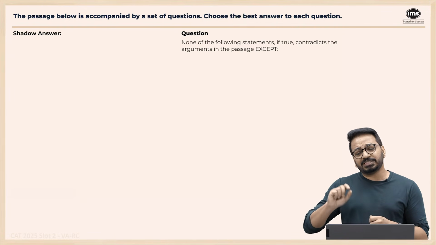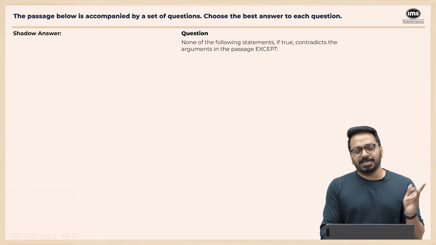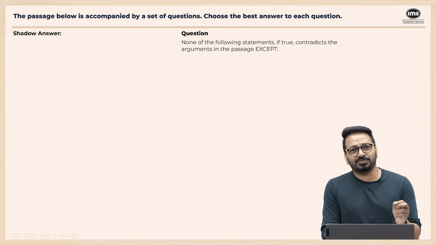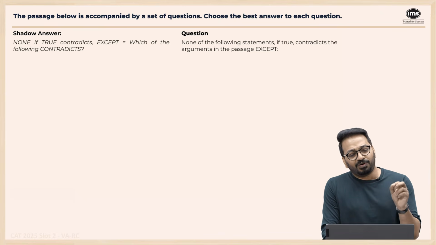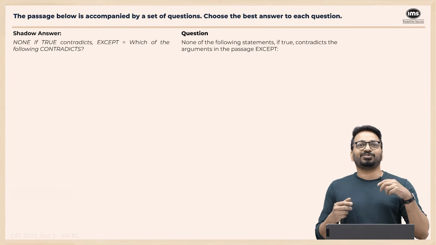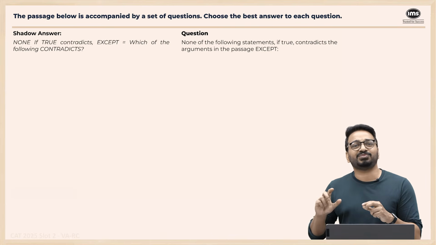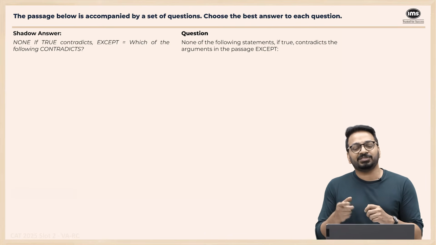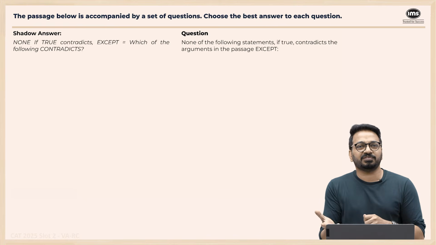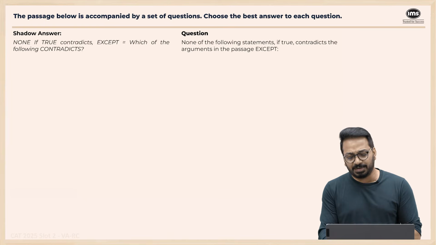None of the following statements, if true, contradicts the arguments in the passage except. None of the following, if true, contradicts, means what? That means none of them contradict, means all of them agree. So all of them agree except means what? Which of the following contradicts, right? So none of the following contradict means all of them agree, except means which of the following contradicts. So now this thing, instead of none, if it is all, it becomes a different question, right? So simple question, it's saying which of the following statements contradicts the passage.